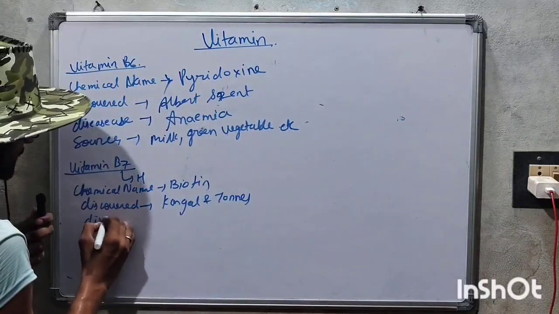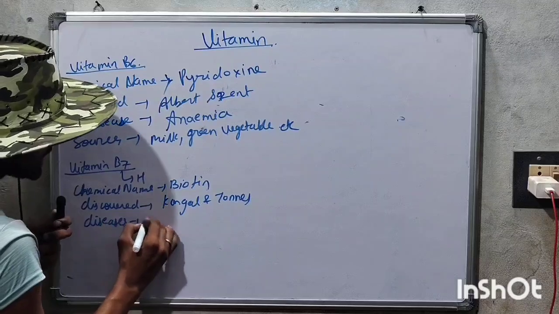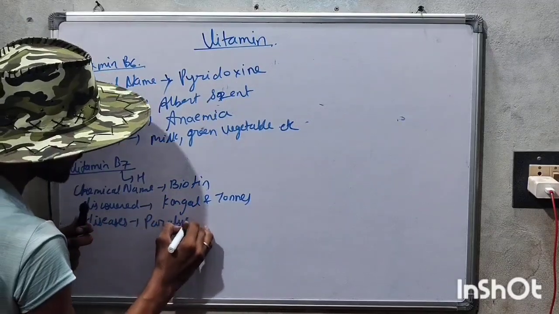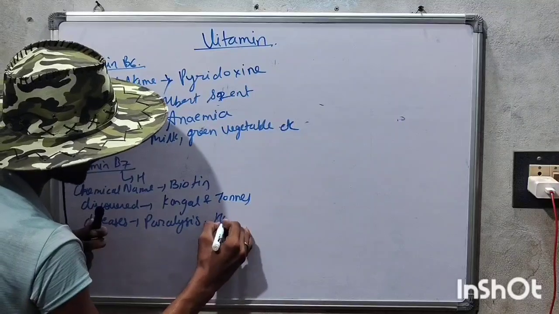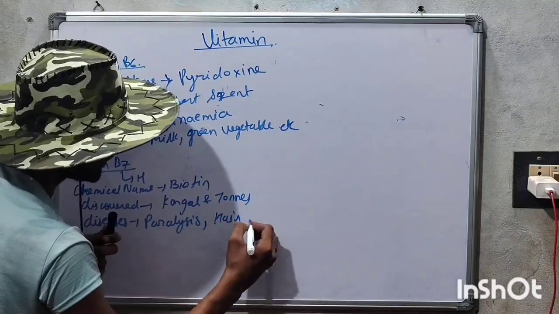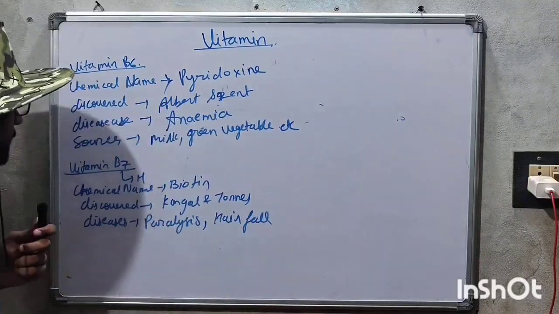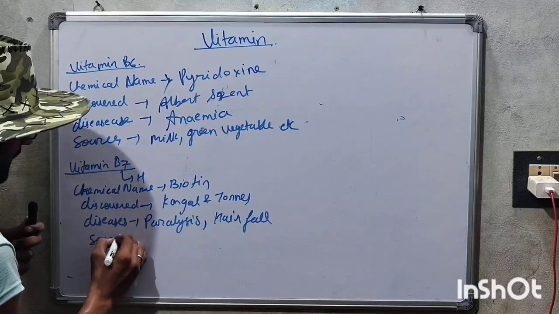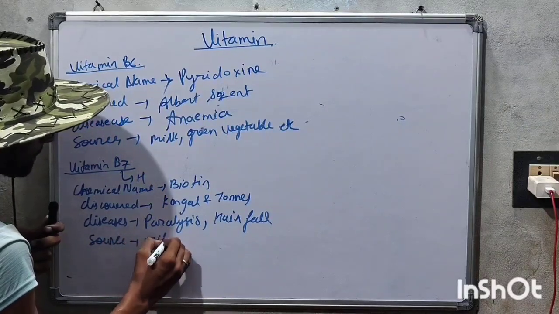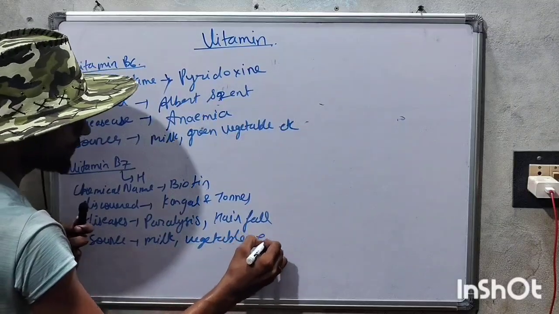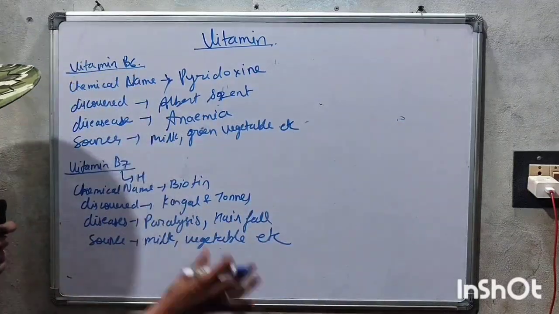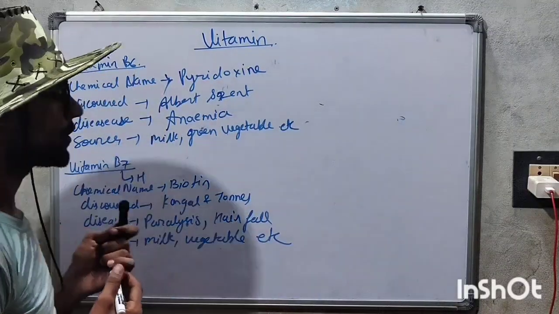And diseases, that is a paralysis type, paralysis, hair become white, and there will be hair fall. And sources, milk, vegetable, meat, fish, etc. This is what about B7.